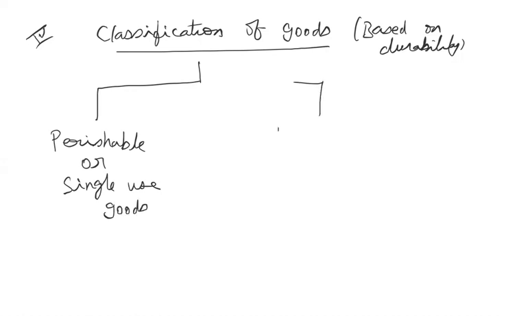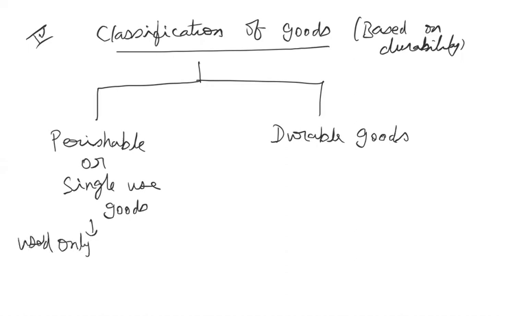Perishable or single use goods can be used only once. You cannot use them again and again. For example, milk or food grains can be consumed only once, so they come under the category of perishable consumer goods.